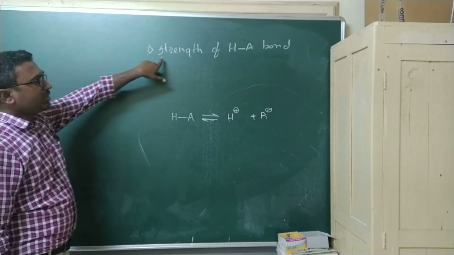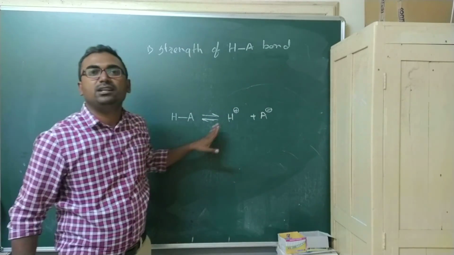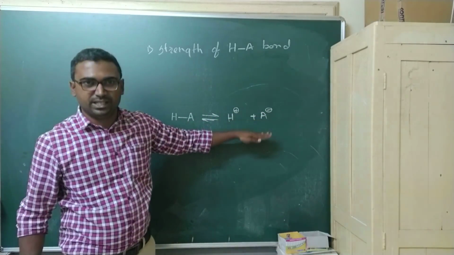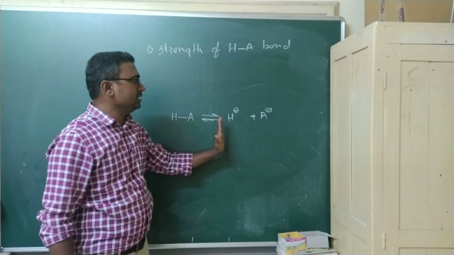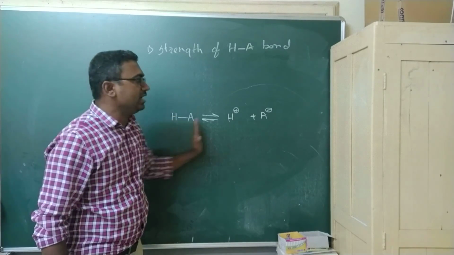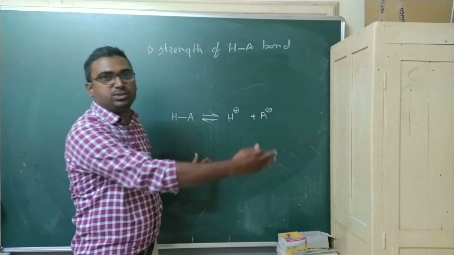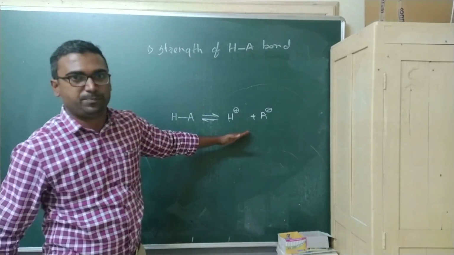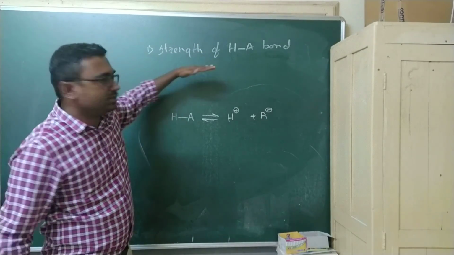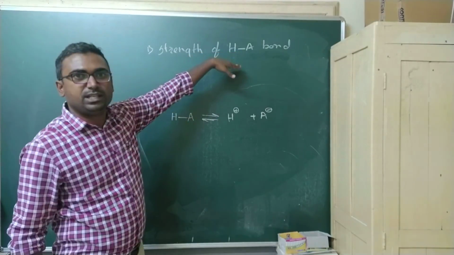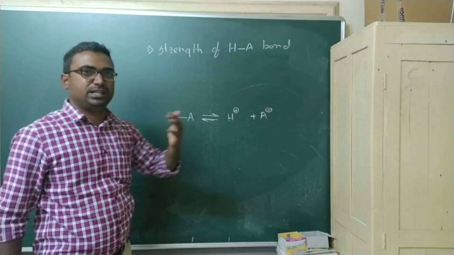So if the strength of the HA bond is increased, then the acidity will decrease, because if the strength is higher, the bond will not break easily and these two ions will not be easily dissociated. Sorry, if the strength of the HA bond decreases, the acidity will be increased, and the pK value will be decreased.